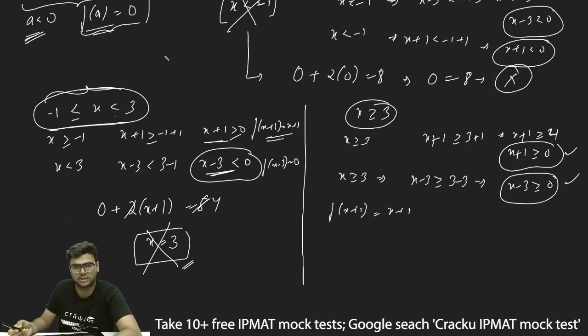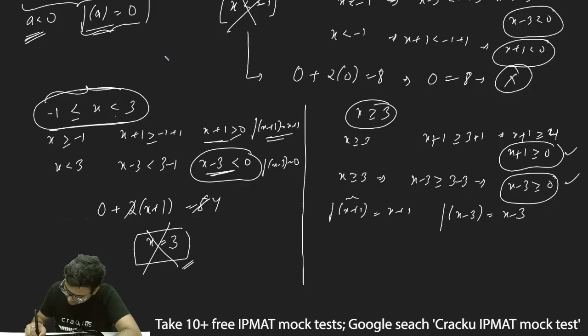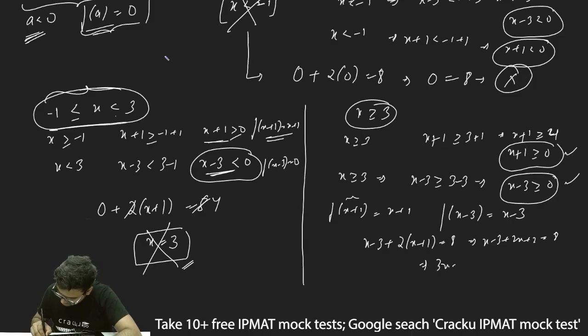Since x plus 1 is greater than or equal to 0, that is, whatever is inside the function is greater than or equal to 0, f of x plus 1 is equal to x plus 1. And similarly f of x minus 3 will also be x minus 3. Thus I can write x minus 3 plus 2 times x plus 1 should be equal to 8. Thus x minus 3 plus 2x plus 2 should be equal to 8. This will be 3x is equal to 9, or I can write x is equal to 3.